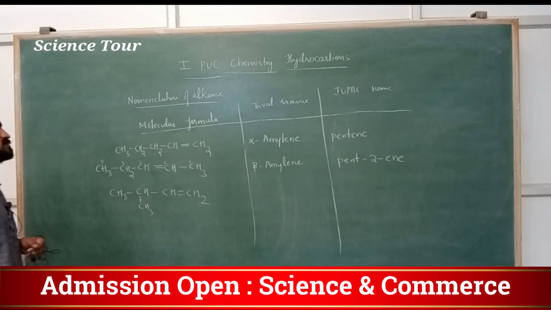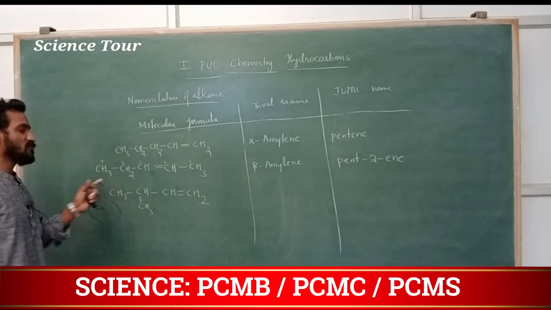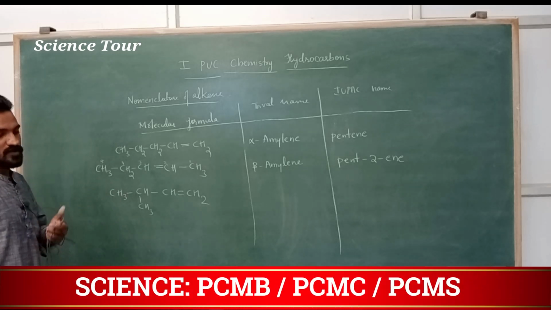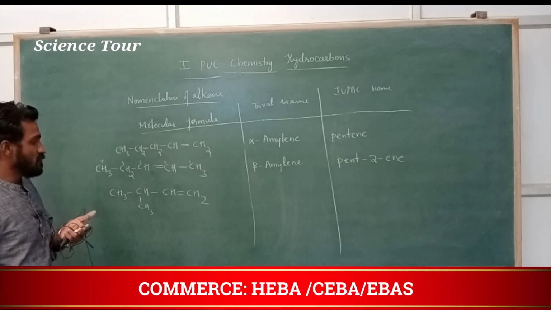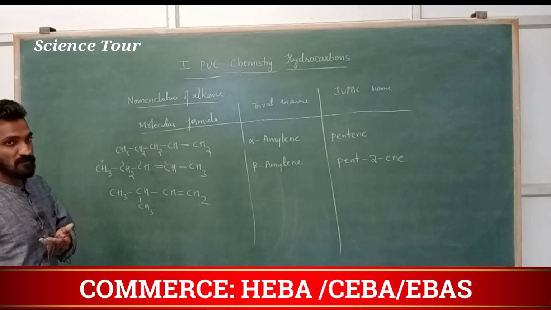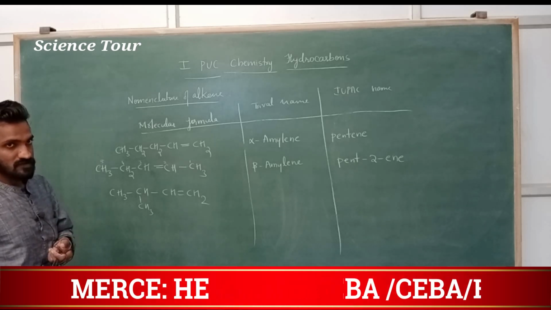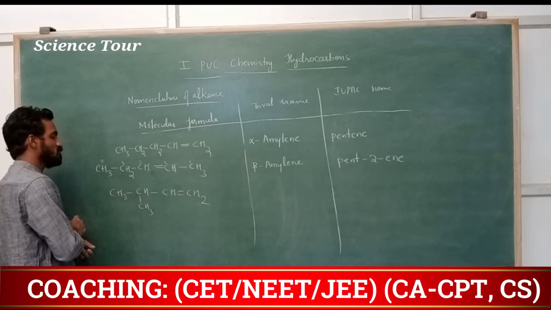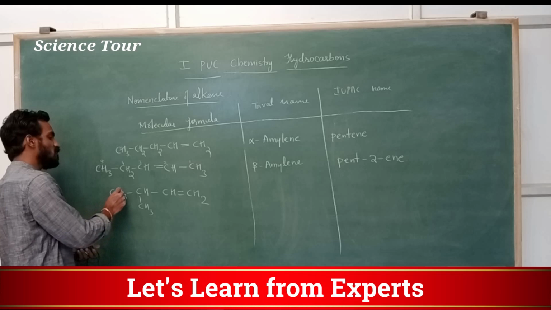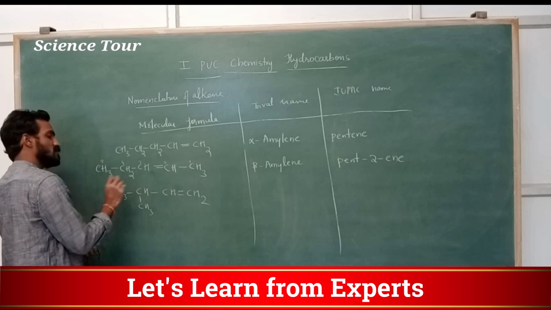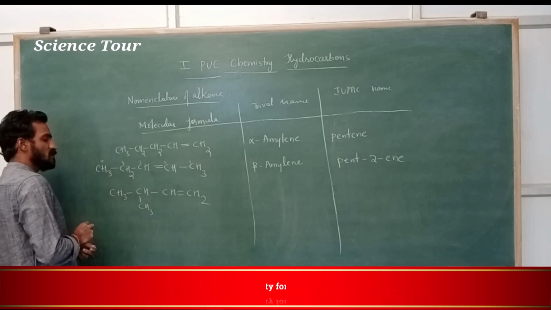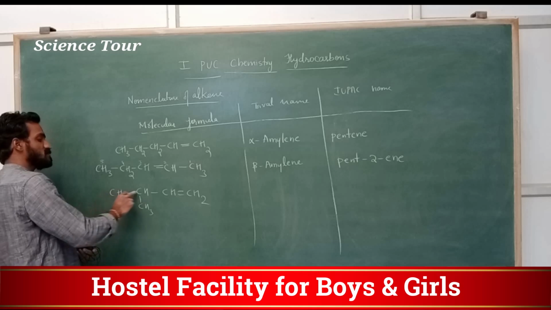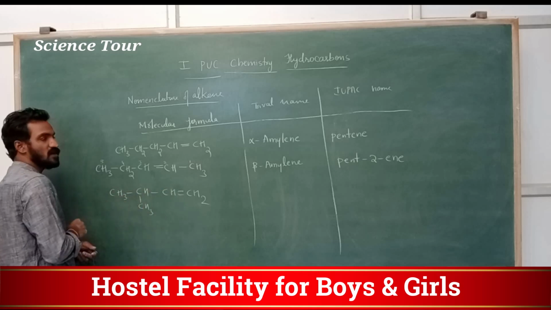My dear students, this compound contains 5 carbon atoms, and a very important thing: from where do you have to number, from here or from here? Which one is the correct numbering? You are getting the long chain, this one. You can number either from this side or from this side. Which side do you have to number?